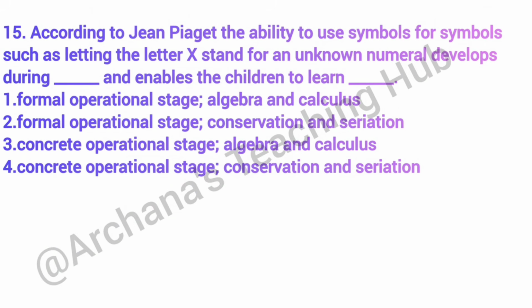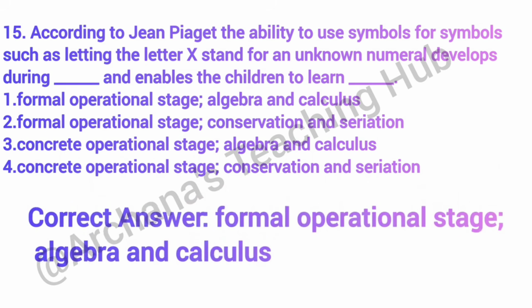Question number 15. According to Jean Piaget, the ability to use symbols such as letting the letter X stand for an unknown number develops during dash and enables the children to learn dash. Correct answer is option 1, formal operational stage, algebra and calculus. Abstract and symbolic thinking develops in the formal operational stage.